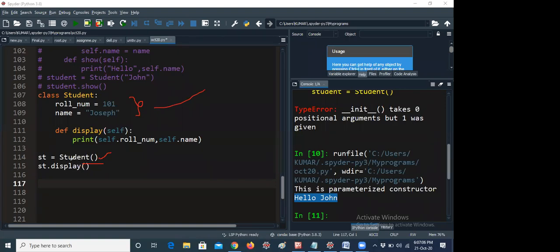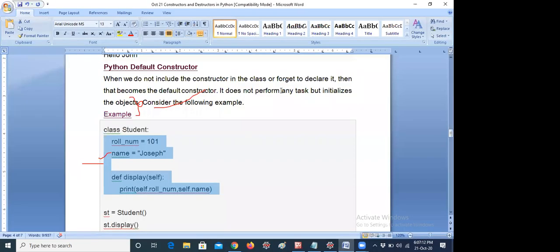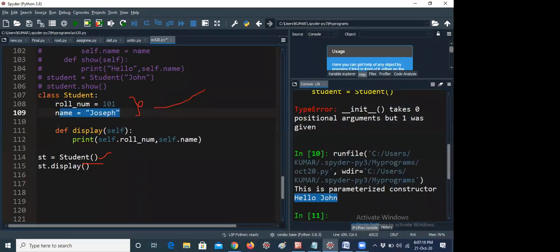That's all. But nothing will be printed. Just now I told you in the notes, nothing will be printed. That means it does not perform any task, but initializes the objects. That means you can initialize the values. Here variables are also called objects, that's the reason it is telling like that.